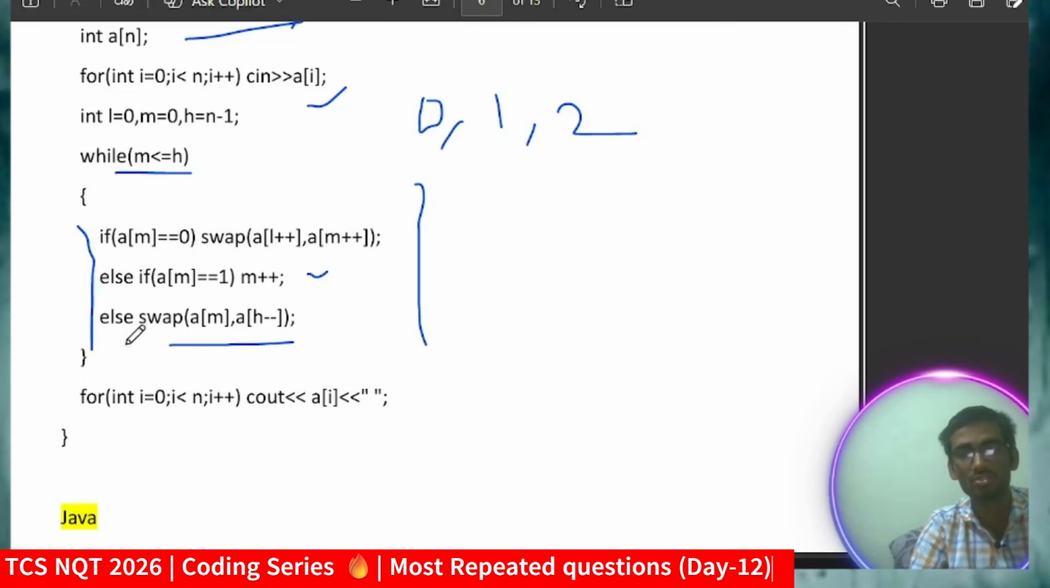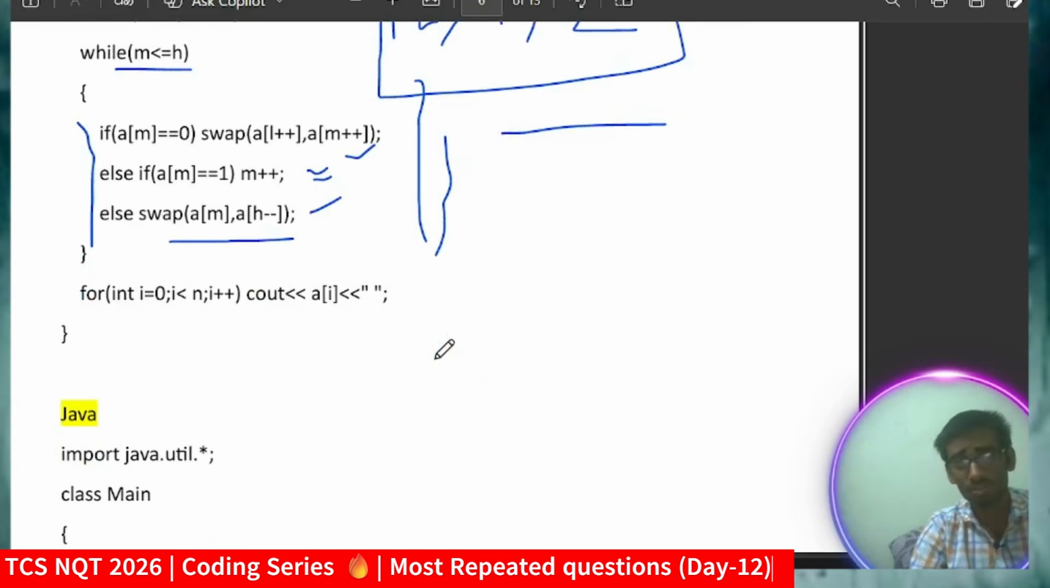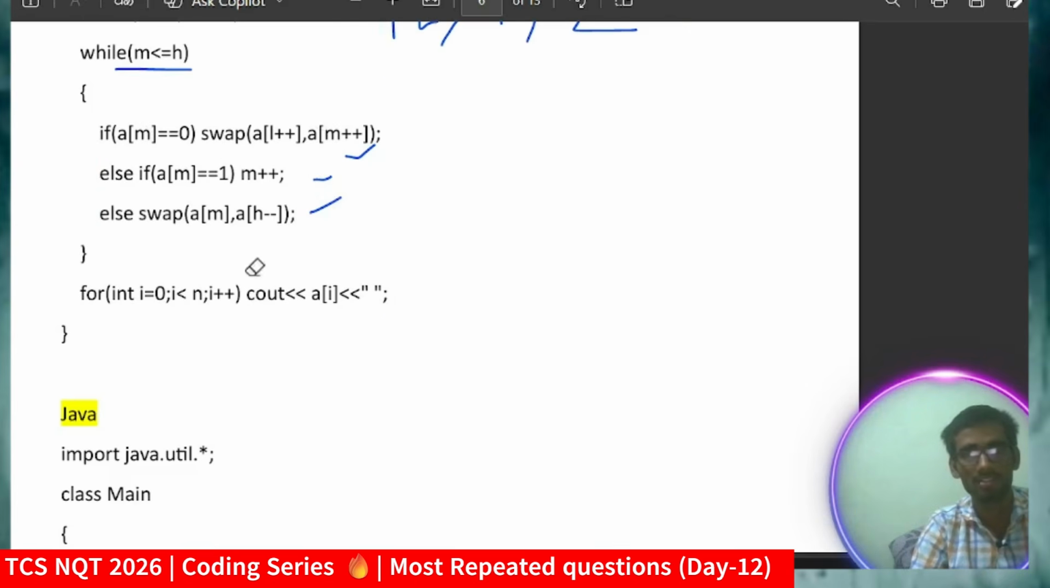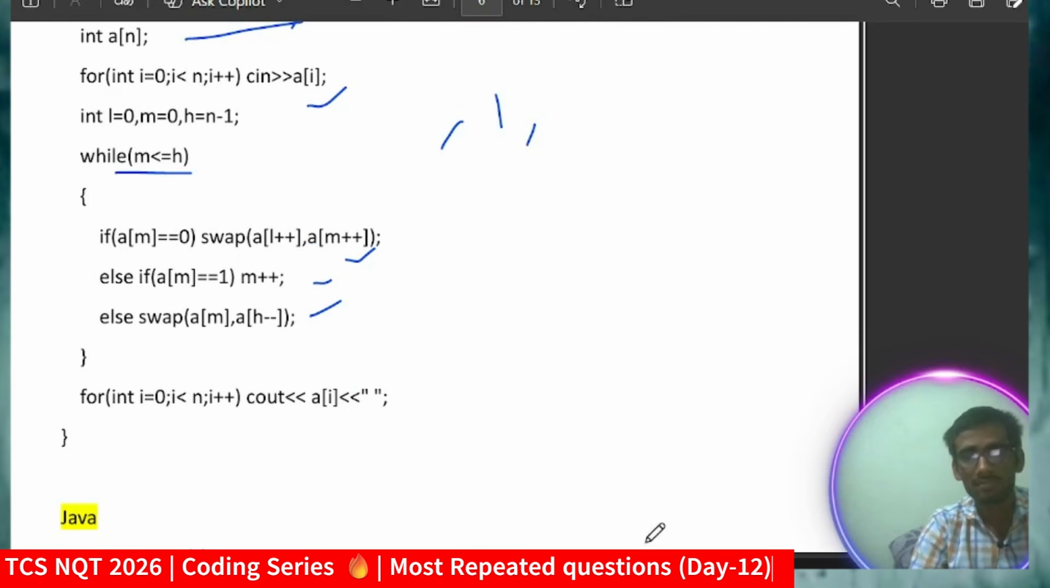You can also use a two-pointer approach here too. But since they are saying that just 0, 1 and 2 elements are there, I'm using 3 conditions. This is quite an efficient approach. Some other sorting algorithms will also work, but I suggest you go with this, which is basically the optimal approach. The time complexity will be order of n for this. So let me first run this.